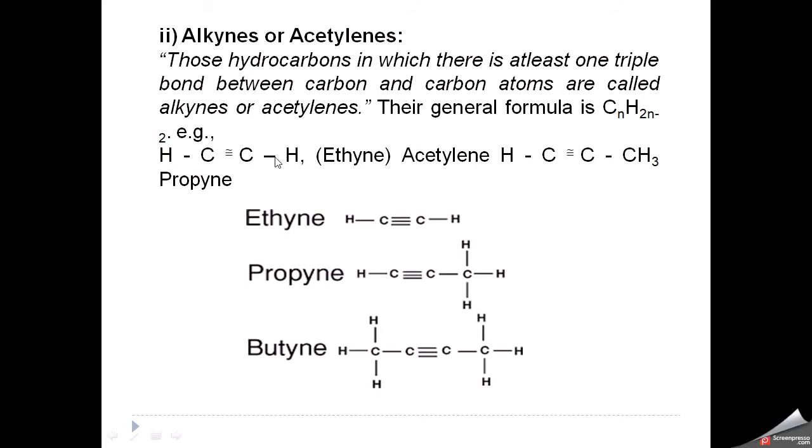is CnH2n-2, and this is ethyne, which is acetylene, and then propyne. These are the structural formulas of the first three members of this series: ethyne, propyne, butyne. You can see at least one triple bond exists. So this is called alkynes.